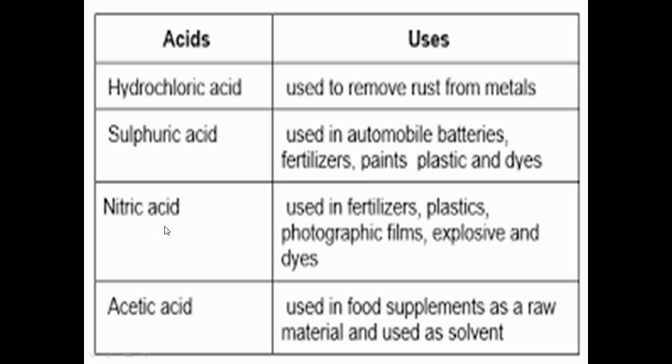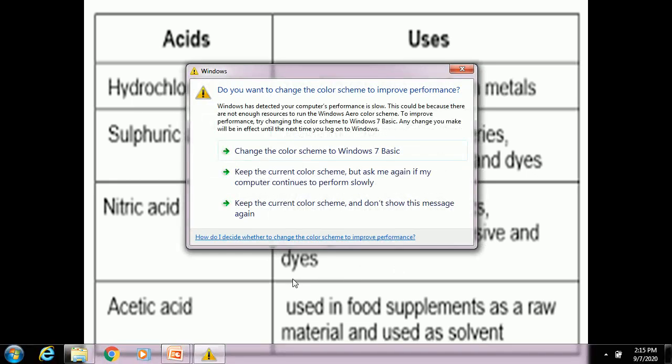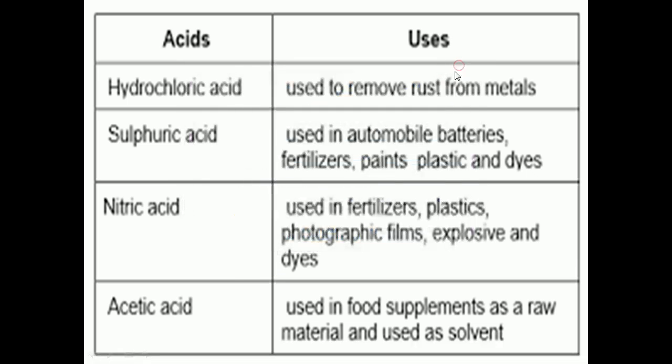And now uses of nitric acid. Nitric acid is used in fertilizers, plastics, photographic films, explosives and dyes. And acetic acid is used in food supplements as a raw material and used as a solvent. Acetic acid is nothing but vinegar, which we normally use for preparing pickles.